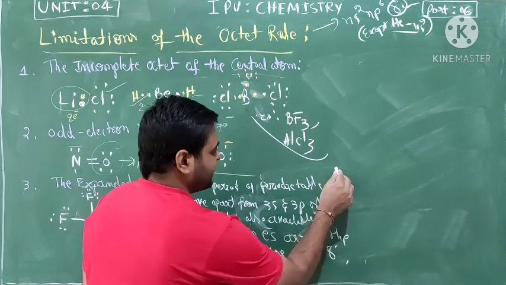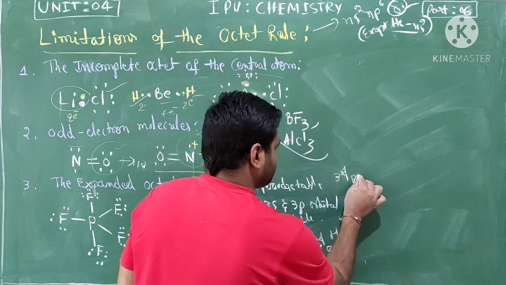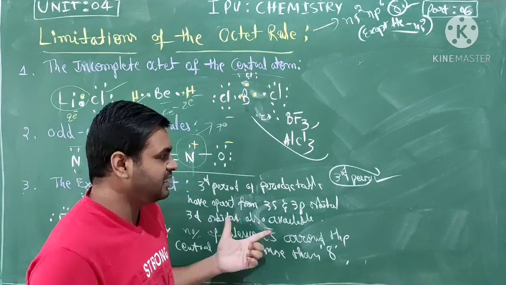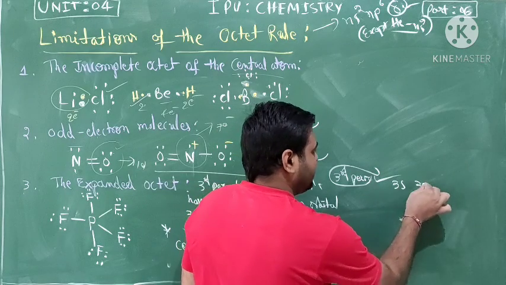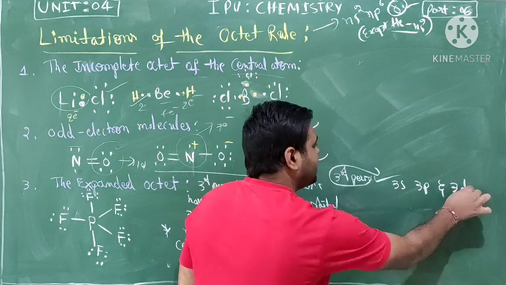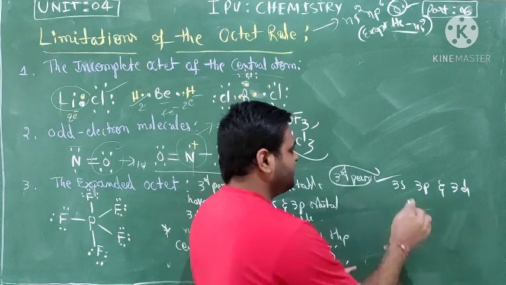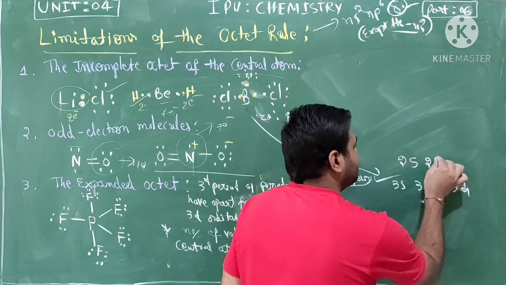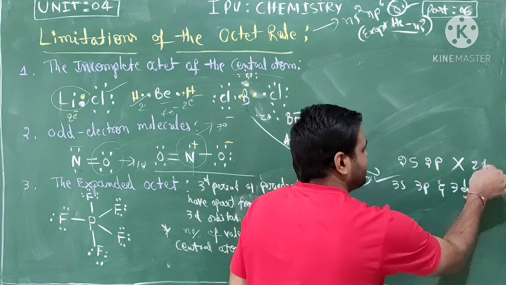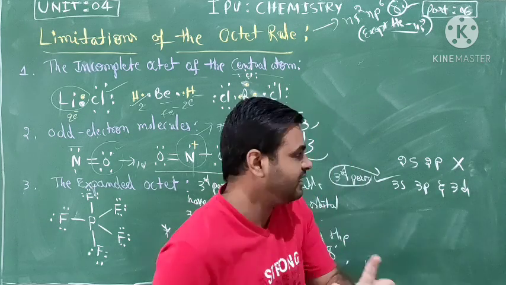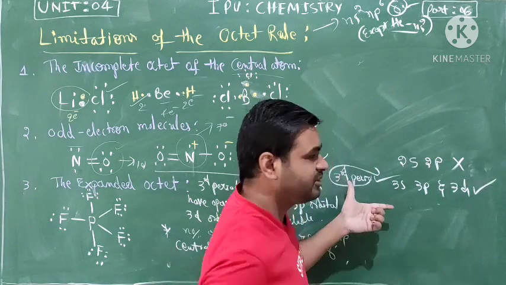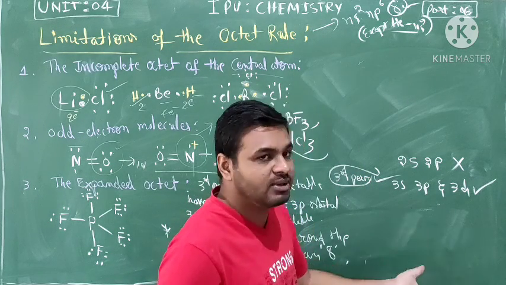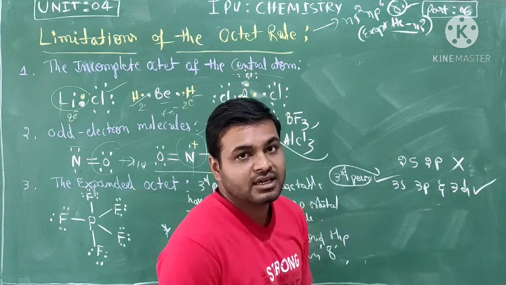But the third period, apart from 3s, 3p and 3d is also available, but not in the second period. The second period only has 2s and 2p, not 2d. It's not applicable. Okay? Only the third period, and going on, the 4th and 5th periods also have d orbitals available.